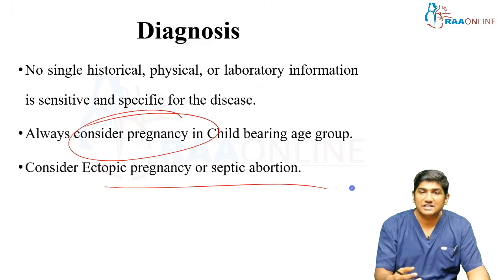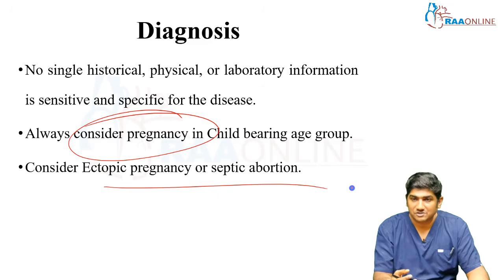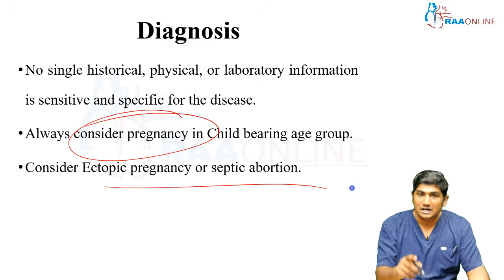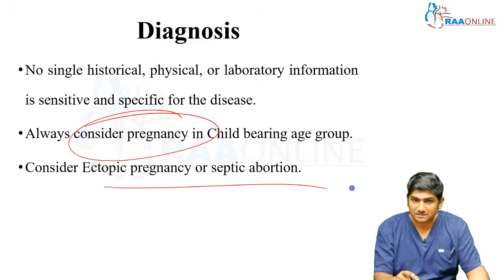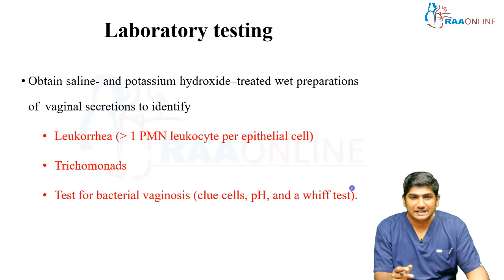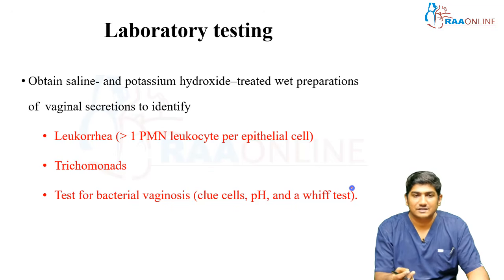With history, clinical examination, or laboratory information, you will not be able to conclude PID to 100%. Even if you diagnose PID, look whether the patient is pregnant. Look whether the patient has an ectopic pregnancy. So the next step is to obtain a saline and potassium hydroxide preparation of vaginal secretion to identify whether there is leukorrhea.